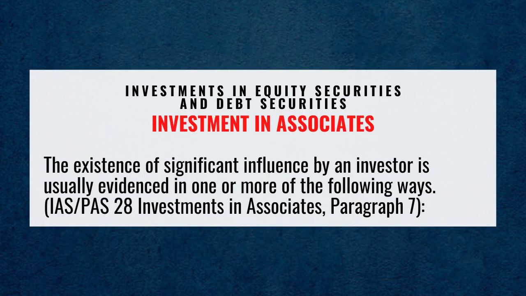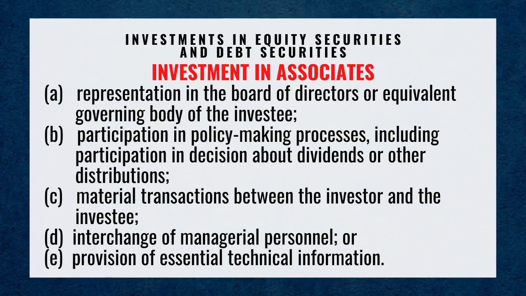The existence of significant influence by an investor is usually evidenced in one or more of the following ways, per IAS or PAS number 28, Investments in Associates, paragraph number 7. Letter A, representation in the board of directors or equivalent governing body of the investee.